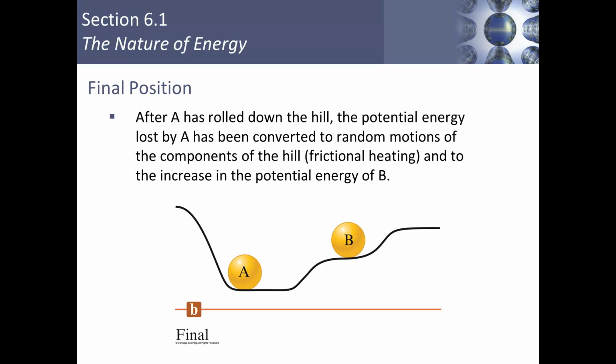Ball B should come to rest at a position lower than the original position that ball A held, because there's some loss of energy due to frictional heating of the track as ball A is rolling. Then there's some energy loss as ball A strikes ball B.